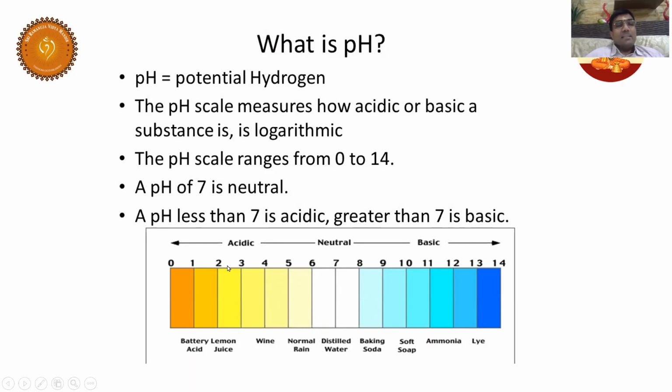When pH is less than 3, it is strongly acidic. When pH is greater than 3, it is mildly acidic. When pH is between 7 and 10, it is mildly basic. And when pH is above 10, it is strongly basic. For example, take distilled water. You know what distilled water is, right? Free from all the minerals. And the pH of distilled water is 7, so it is pure and neutral.